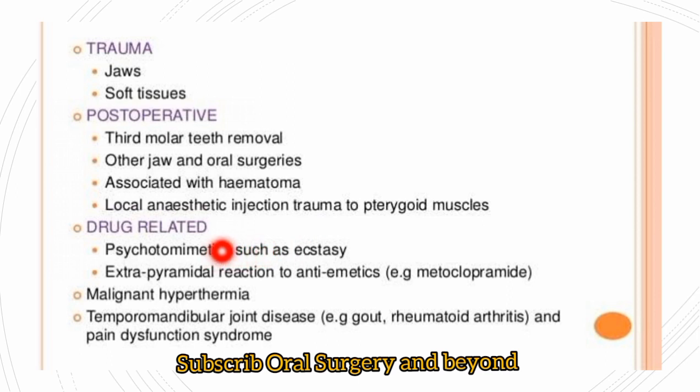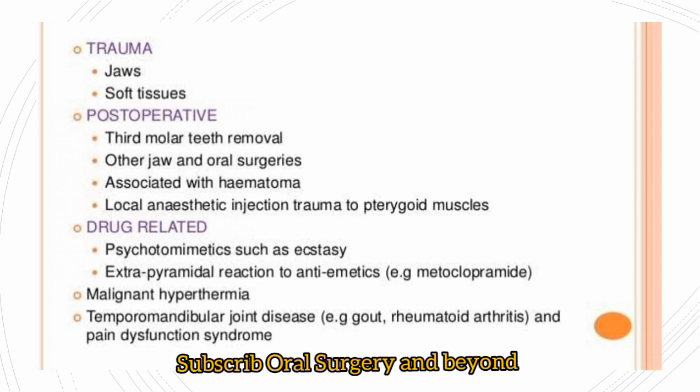Then some drug-related etiologies: some psychosomatic drugs and some antiemetic drugs can lead to trismus. Then if there is a malignant pathology in the posterior part of the oral cavity or at the angle of the mandible, that can also lead to it.